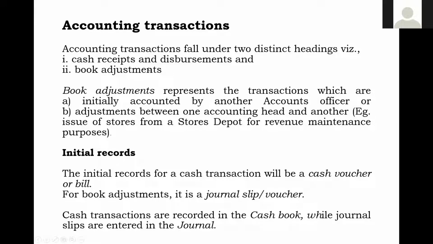Suppose for all cash receipts or cash disbursements, a separate cash book will be maintained. In the cash book, 70% of the transactions will be available, and in the journal, the remaining will be available. That means when anything comes into the cash book and journal, it has come into the books of railway. It has been accounted. The accounting transaction has been adjusted. Transaction has been done. This is the understanding which we should have about accounting transactions.